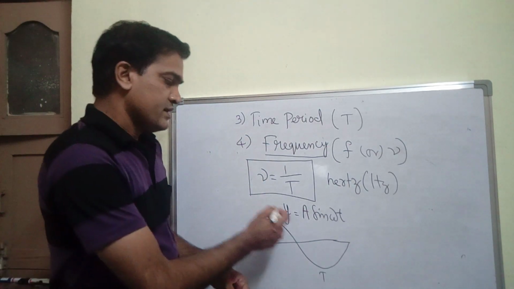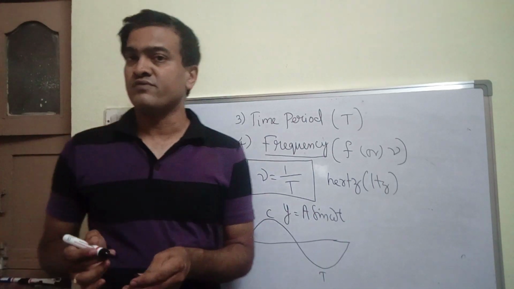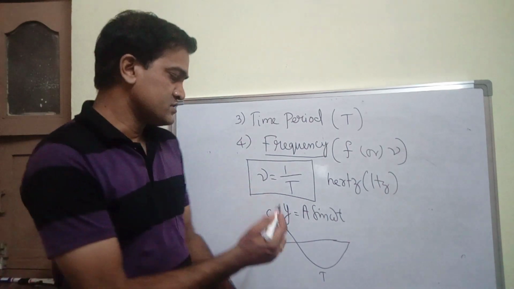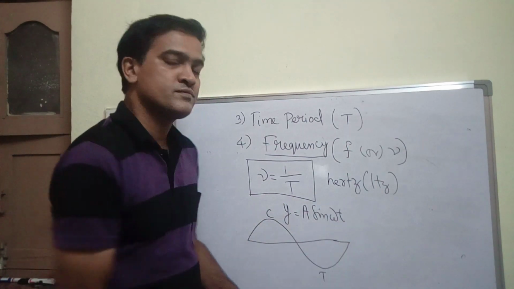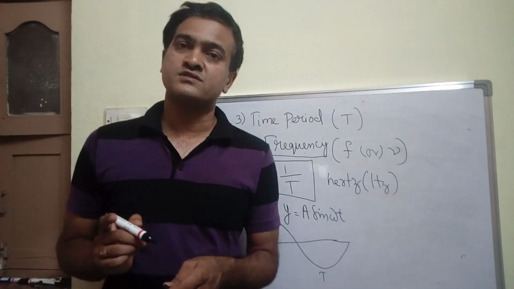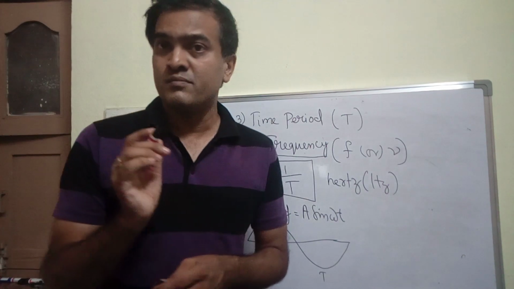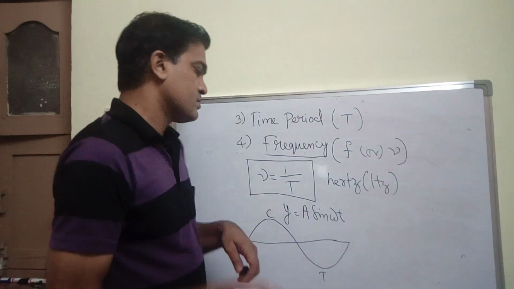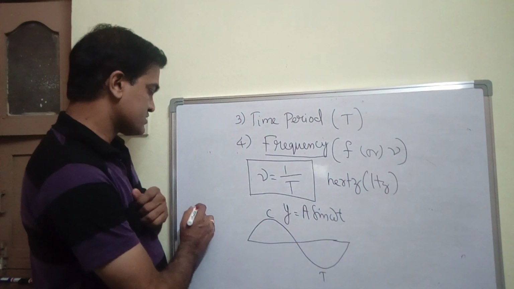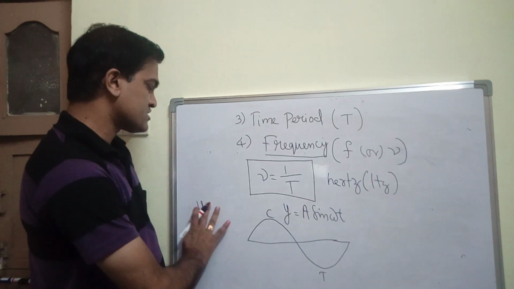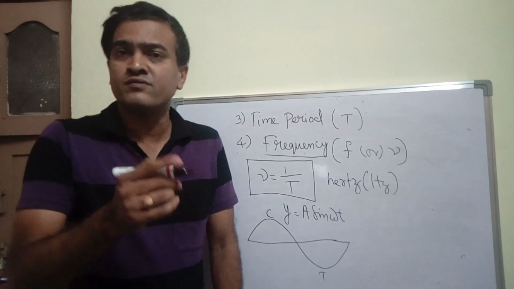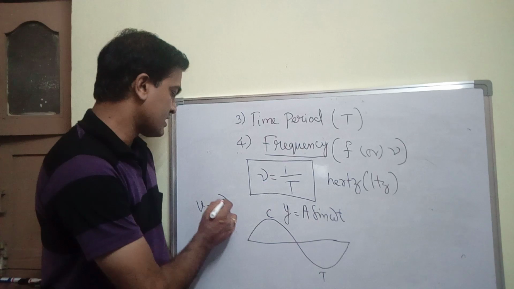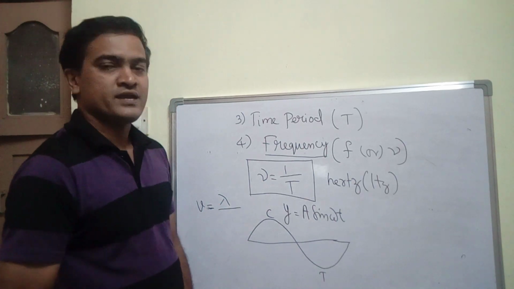So here in the case of wave velocity, when I try to define this, the distance travelled by this wave in 1 second is called wave velocity. I repeat, the distance travelled by a wave in 1 second is called wave velocity. So here you can define like this: velocity is nothing but distance travelled by a wave. What is the distance travelled by a wave? It is nothing but wavelength, length of the wave. So I can denote that length of the wave as lambda, in 1 second.